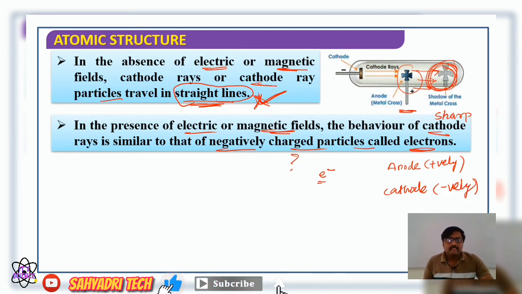So in the presence of an electric field, we have to think of the terminals of the source of electricity, anode and cathode.